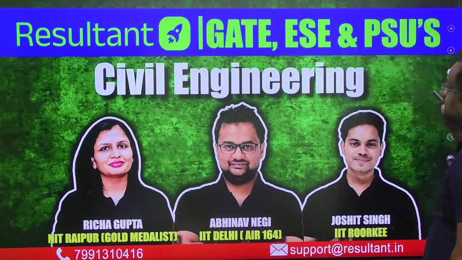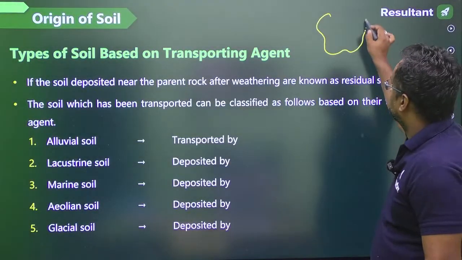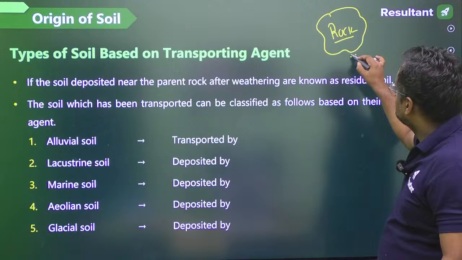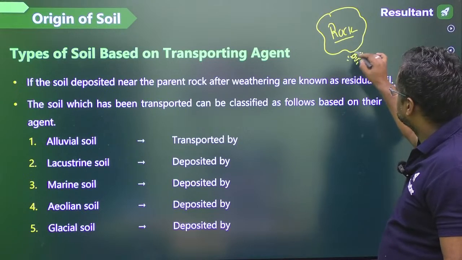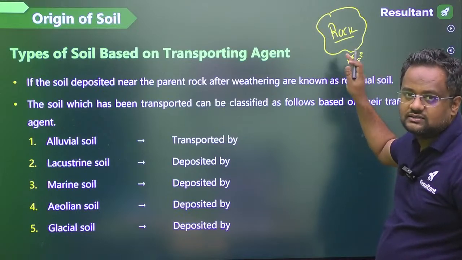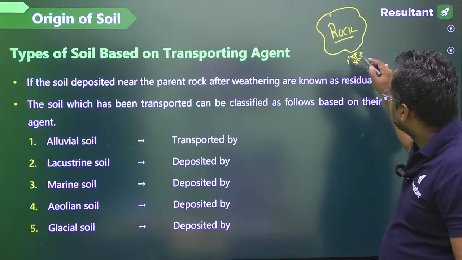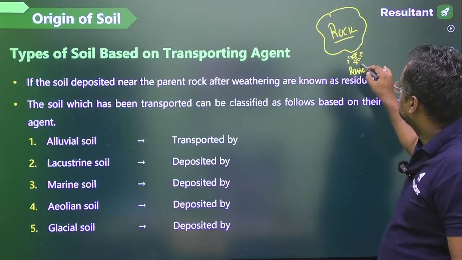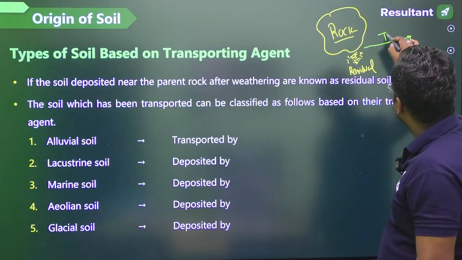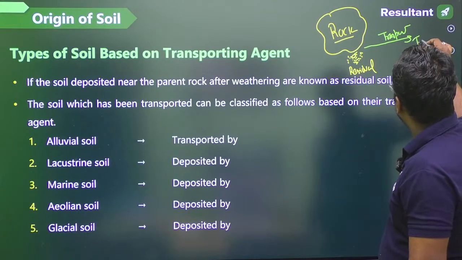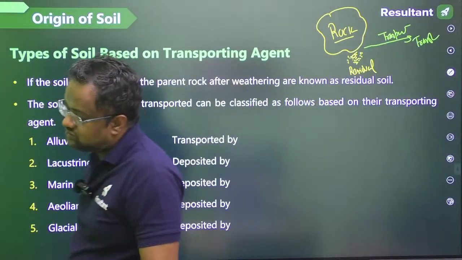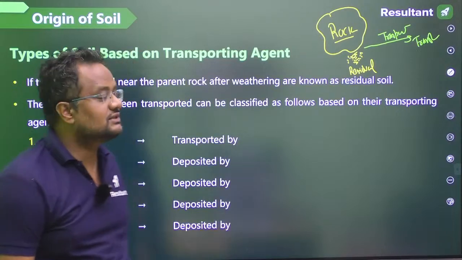Now guys, one more thing here: there is rock. If after disintegration of 100 years, 200 years, the soil is found near the rock, it is not going to America. The son or daughter is not going to America; it is with the parents only. Soil is with the parent rock only. This is called residual soil. And if this soil is transported by some agency and moved somewhere else, that is called transported soil. If the soil is with the rock only, with its parents, it is called residual soil. If it is transported somewhere else, it is called transported soil.